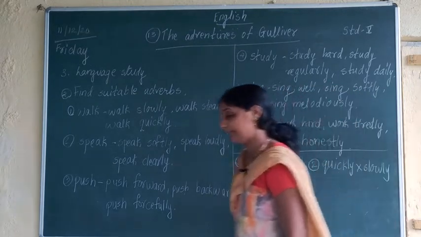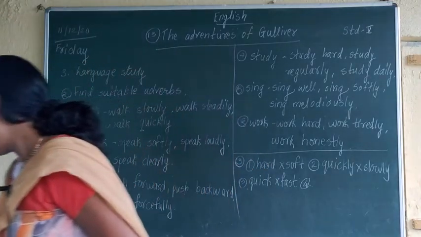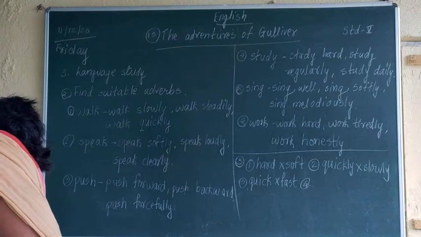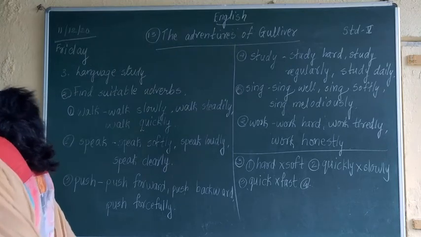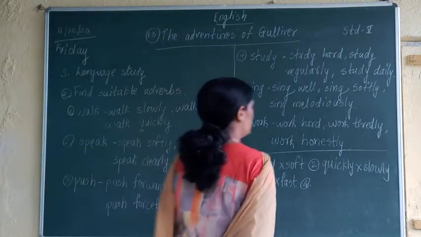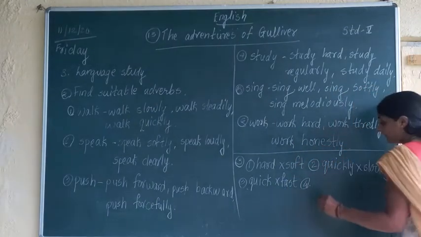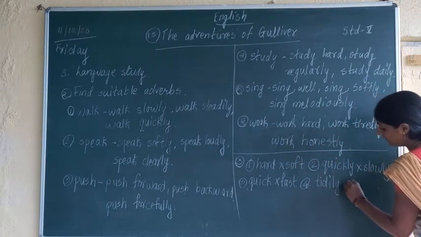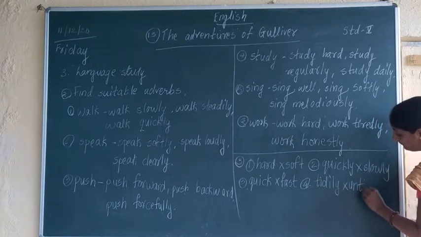Next one, fourth one, tidily, opposite untidily.